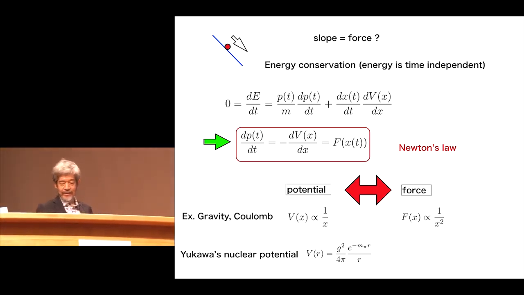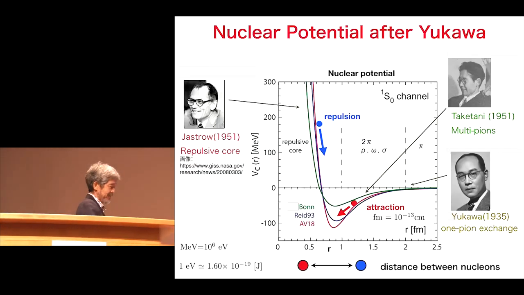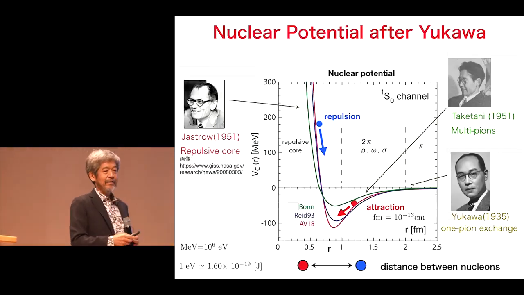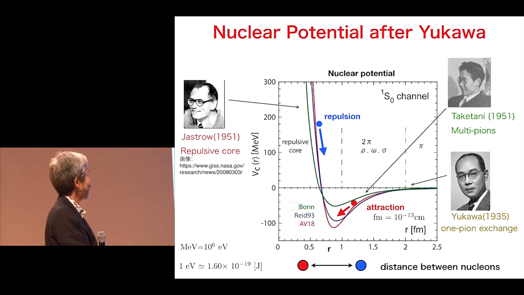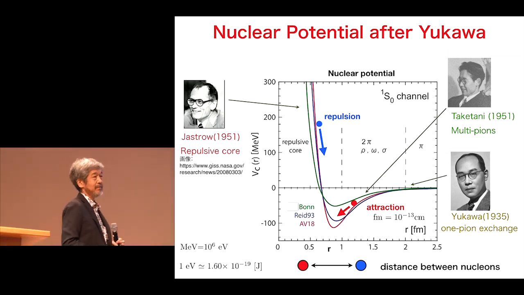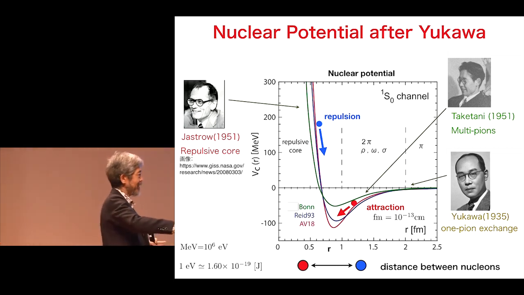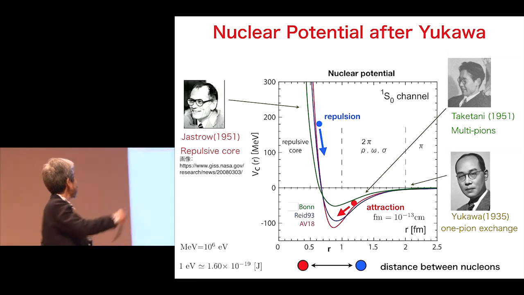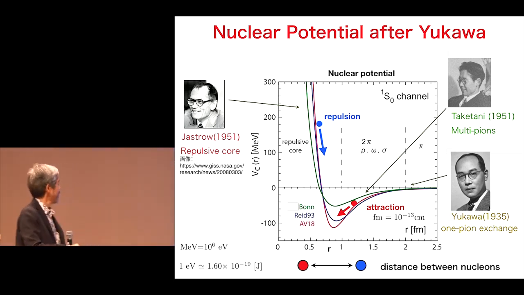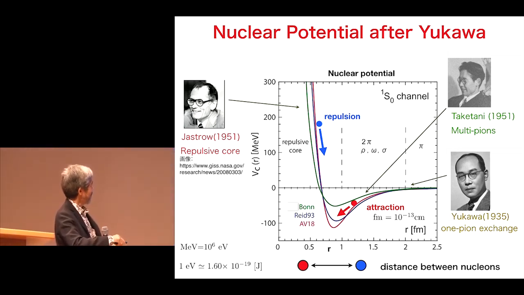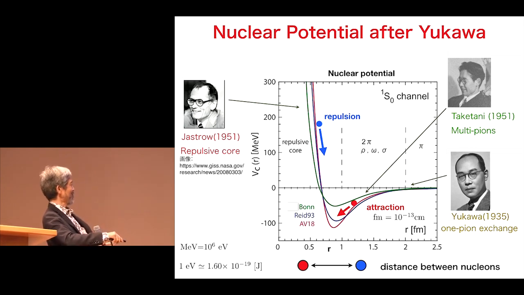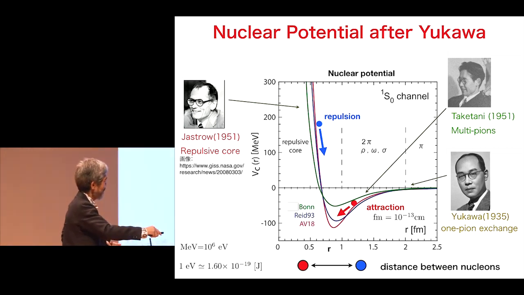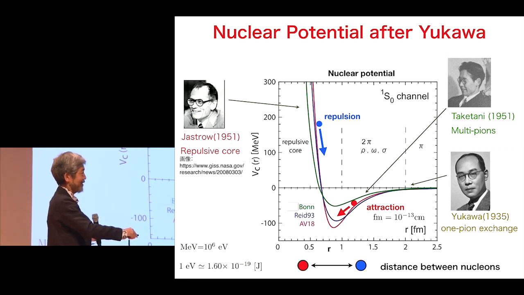But later, from experiments, we now have a more complicated structure of the nuclear potential after Yukawa. This is the current understanding of the nuclear potential. The horizontal axis is the distance between two nucleons, and this is the potential energy in units of MeV. MeV is 10 to the 6 electron volts. Electron volt is this in joules. And distance is in femtometers. A femtometer is 10 to the minus 13 centimeter.